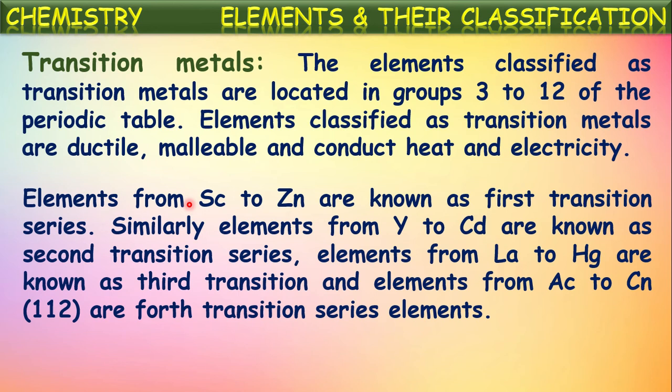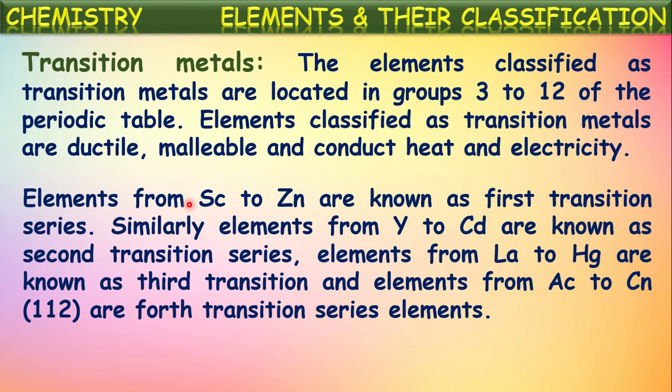The elements from scandium to zinc are known as the first transition series because these metals are in the first horizontal row, that is in the 4th period. Those are from scandium to zinc. That's why these elements present in the first horizontal row of transition metals are known as first transition series.